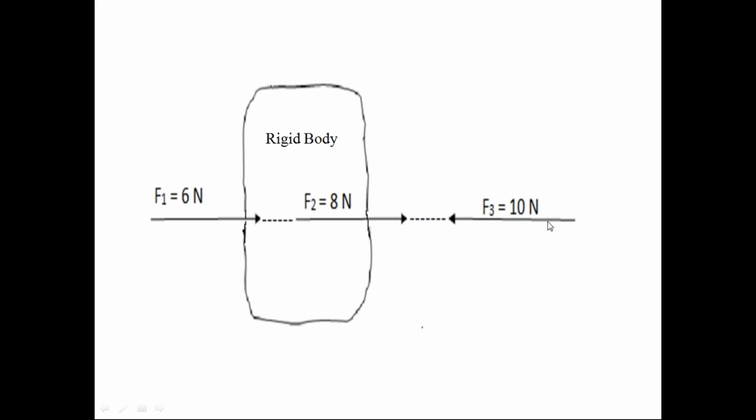If the line of action of number of forces lie on the same straight line with different magnitudes, we call that force system as a collinear force system. That is the meaning of collinear force system. Line of actions lying on the same straight line is called collinear.